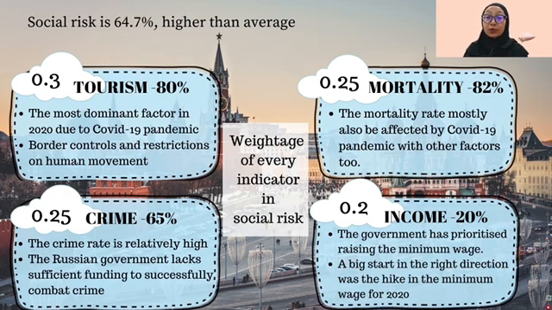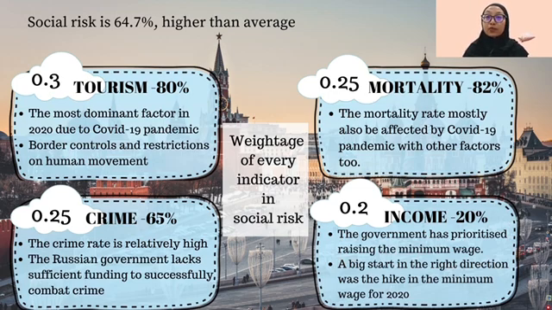The reduction in economic activity caused by COVID-19 regulations has had a significant impact on several industries, particularly the tourism industry. Next, mortality and crime were weighted at the same weight, 0.25. In 2020, the mortality rate was mostly affected by COVID-19, along with other factors too. The Russian government lacks sufficient funding to successfully combat crime.